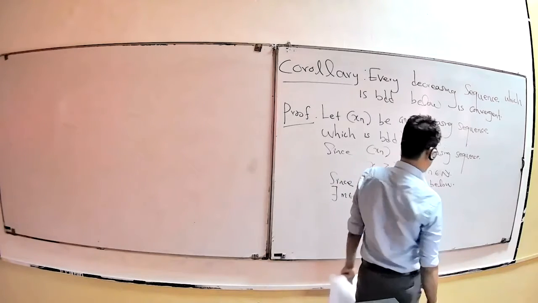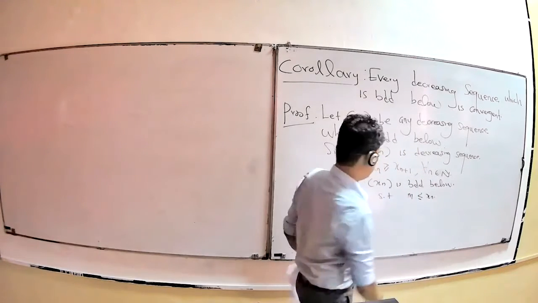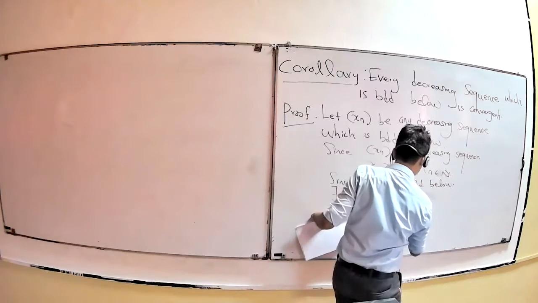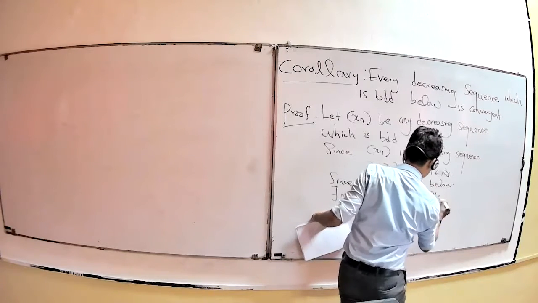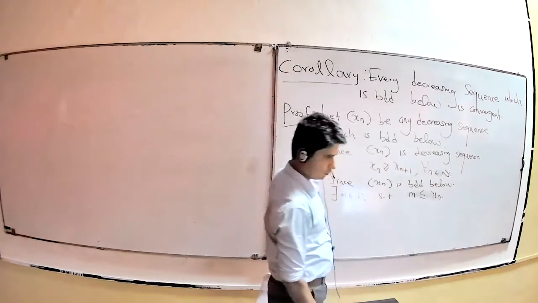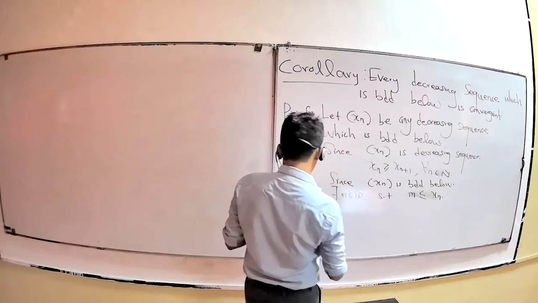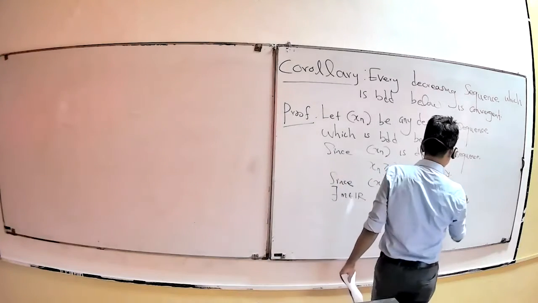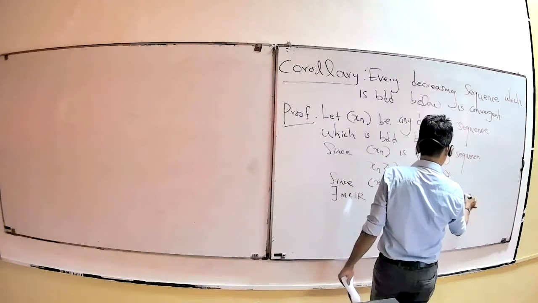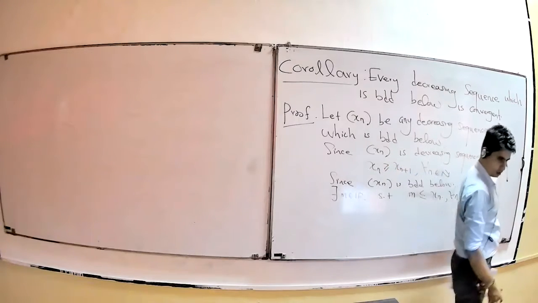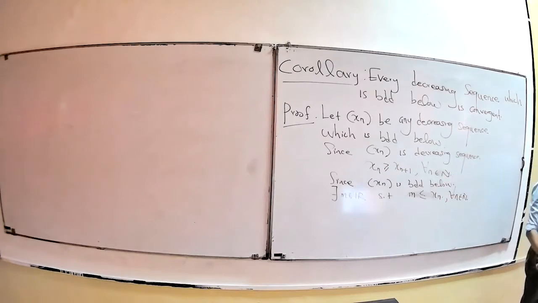This m is a lower bound, right? m less than or equal to x_n for all n belonging to natural numbers.